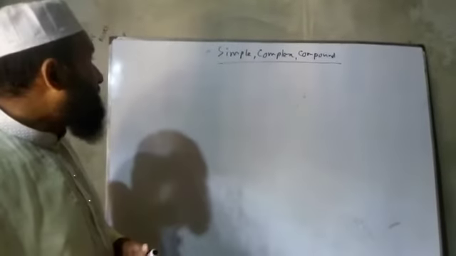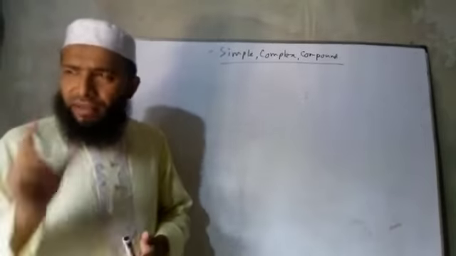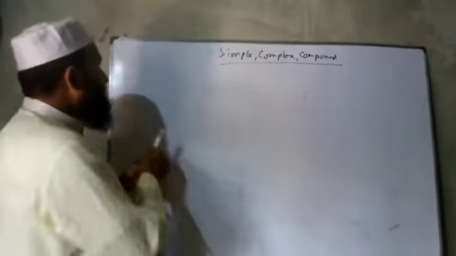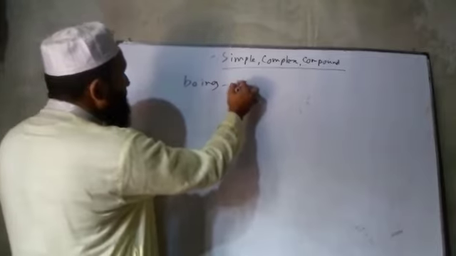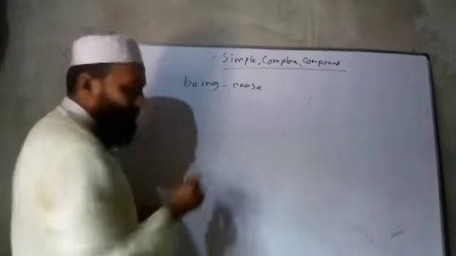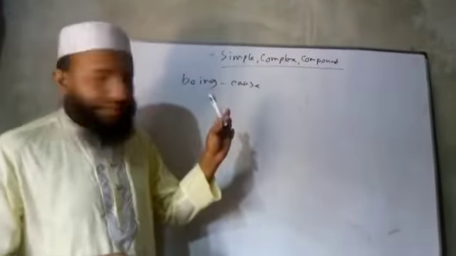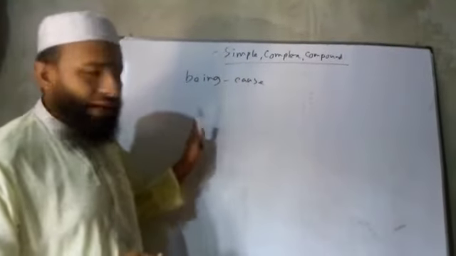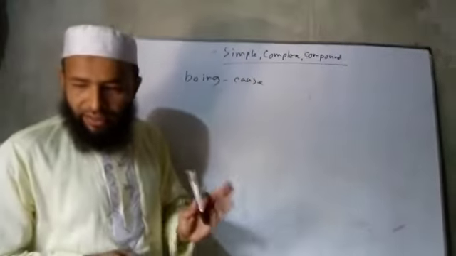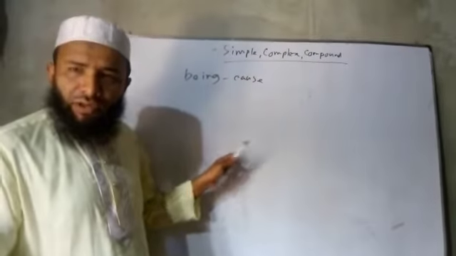Okay, dear students, in my previous class I discussed being. If it indicates a cause, being in a simple sentence, then in complex it will be as, since, or because. We know that. And in compound it was and so.